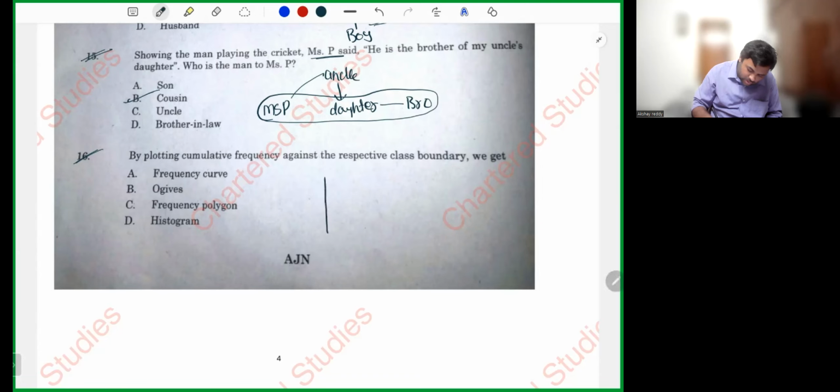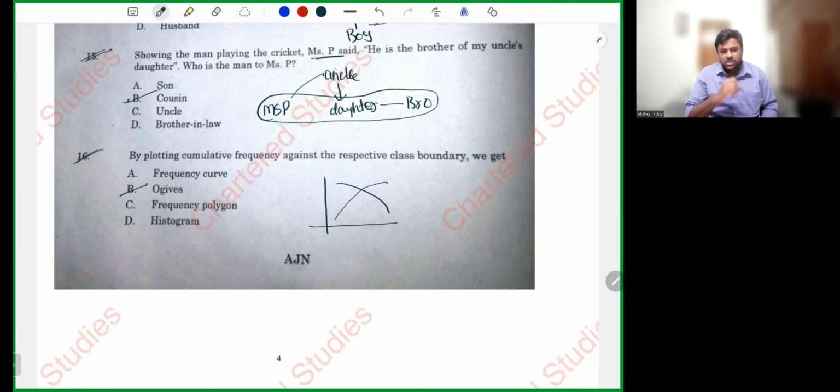Cumulative frequencies, my dear friends. If you plot the cumulative frequencies, the LCF and GCF curves look somewhat like this. They are called ogives. The meaning is ogive, not ogi. They two intersect at one point, that is called the median. That question also was asked in the exam. I don't remember the question number. Both intersect at one line, that is called Q2 or median.